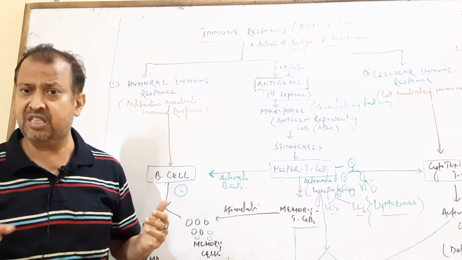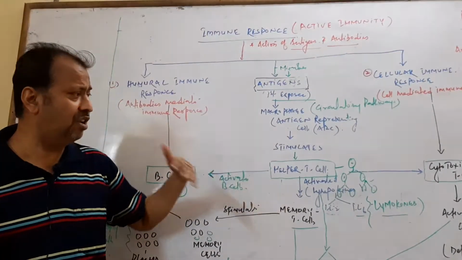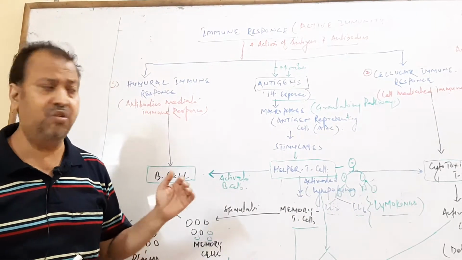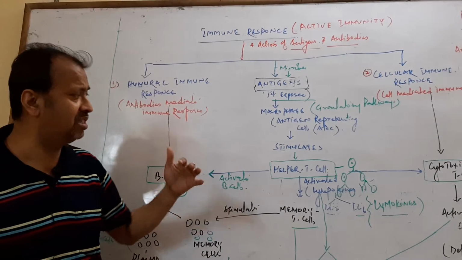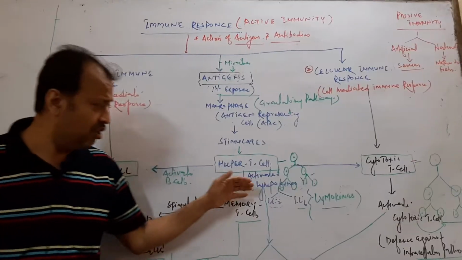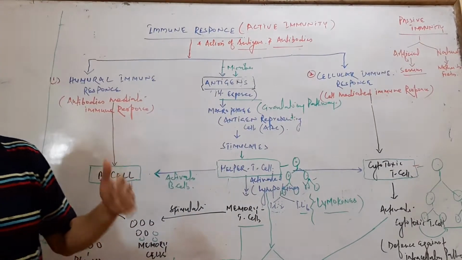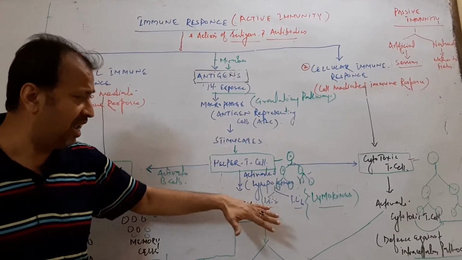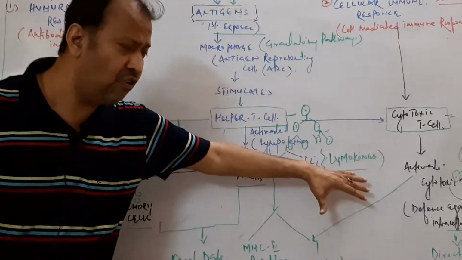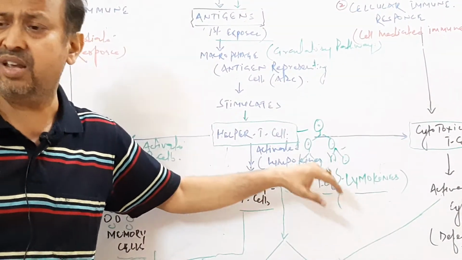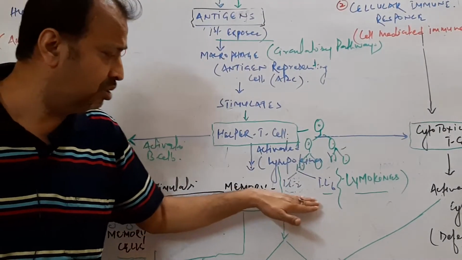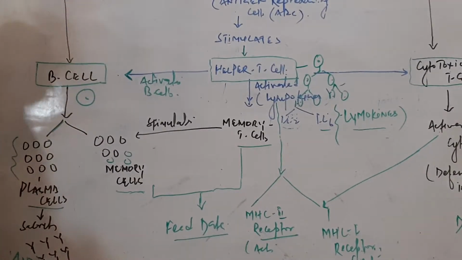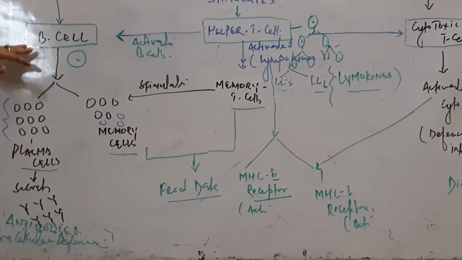Helper T cells are the T cells responsible for both humoral and cellular immune response. The helper T cells activated by the macrophages multiply and form many helper T cells that secrete chemicals called lymphokines. There are various lymphokines like IL-2 and IL-6, and these lymphokines first activate B cells.